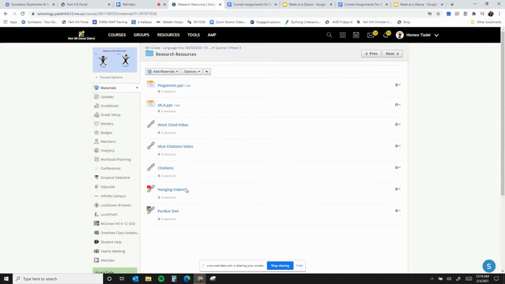In Google Docs, you have to create what's called a hanging indent. And here's a video that shows you how to do that. And then you have Purdue OWL, which is a leading website on writing in general. There's more than just research papers. It can tell you how to write different types of papers in MLA format. And so that is always a handy source.